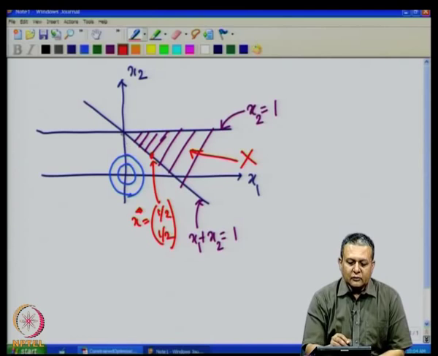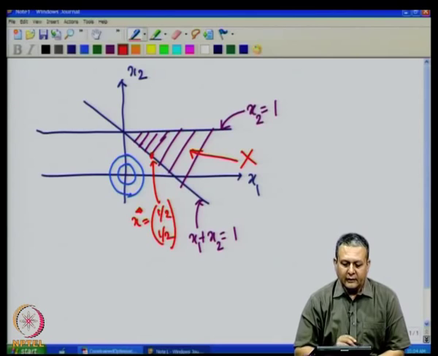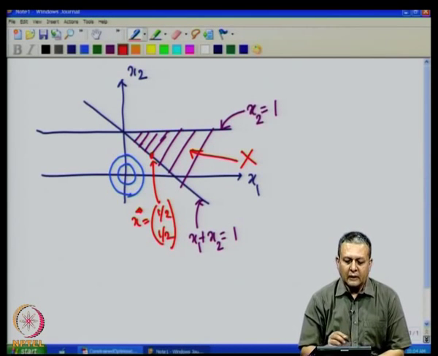We saw that the solution cannot lie here, and we saw in the last class that the solution indeed lies here. We were able to get x star to be (half, half) and the corresponding lambda which is positive, such that the KKT conditions are satisfied. I will leave it as an exercise to check whether the solution does lie on this line.